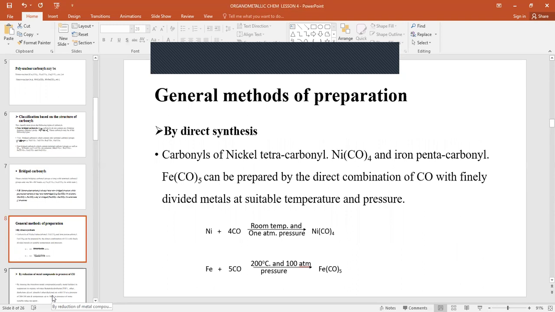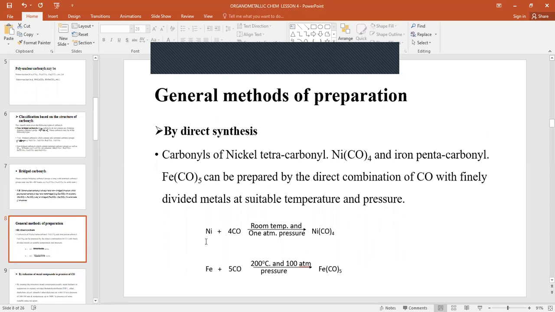General methods of preparation. The first one is by direct synthesis. Here, nickel tetracarbonyl and iron pentacarbonyl can be prepared by a direct combination of carbon monoxide with the finely divided metal at a suitable temperature and pressure.